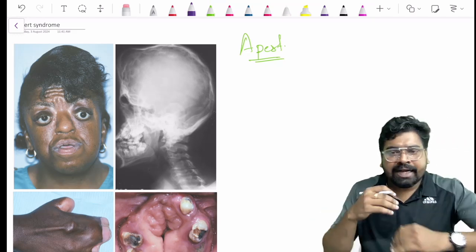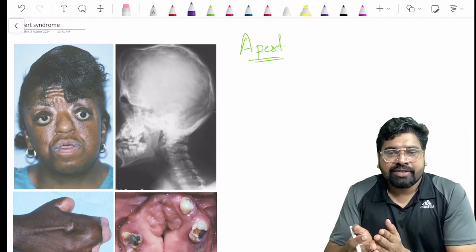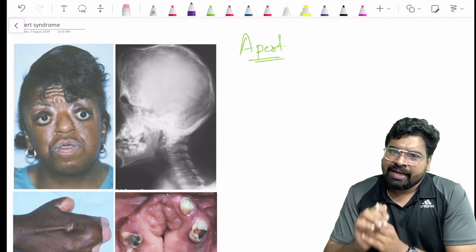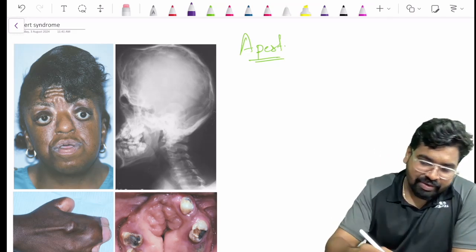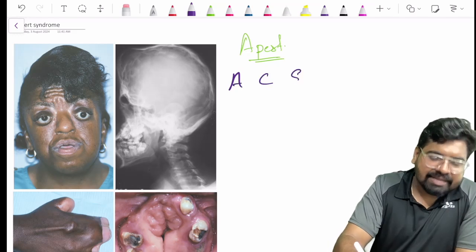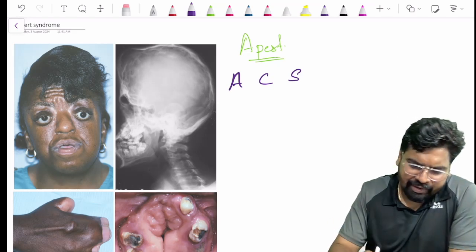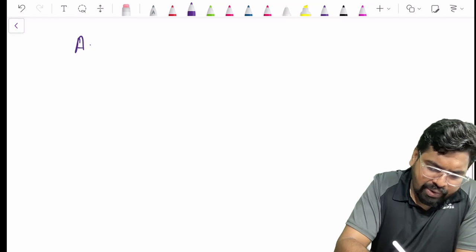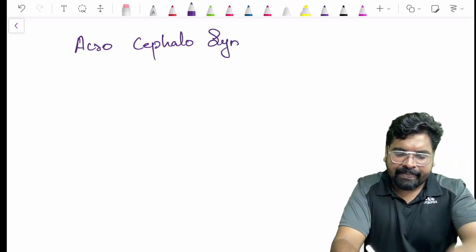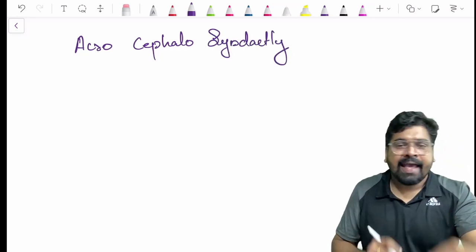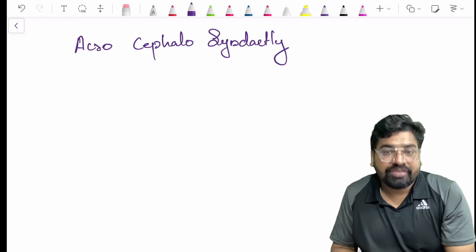If you know the other name of this Apert syndrome, what was the name for Crouzon syndrome? It was craniofacial dysostosis. So what is the name of the syndromes that come under Apert? It is called ACS. I will explain this. If you know ACS, there is no need to learn by heart. So what is ACS? Acrocephalosyndactyly. Have you heard this term, acrocephalosyndactyly?